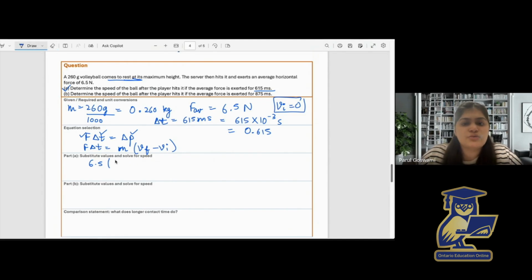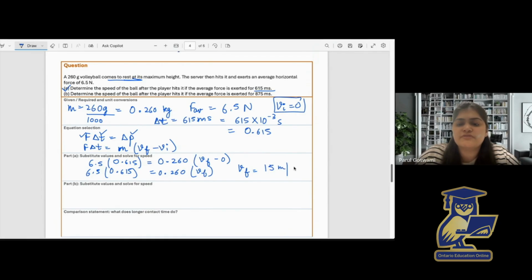We will write 0.615 equals the mass, which is 0.26 kg, multiplied by Vf minus Vi, where Vi is 0. Since Vf minus 0 is Vf, it will be 0.260 Vf, and 6.5 multiplied by 0.615. On rearranging, you can also solve using the calculator, Vf would be 15 meters per second. So for part A, we get the speed 15 meters per second.